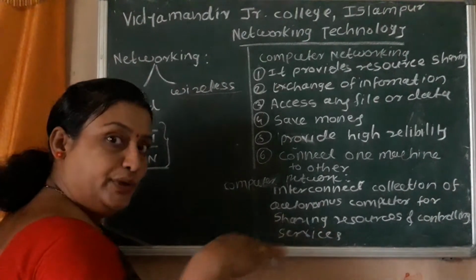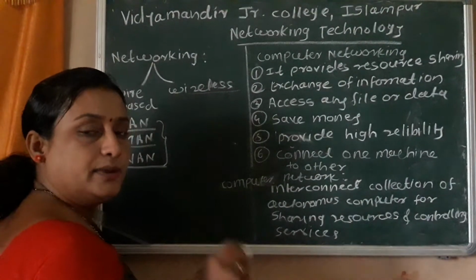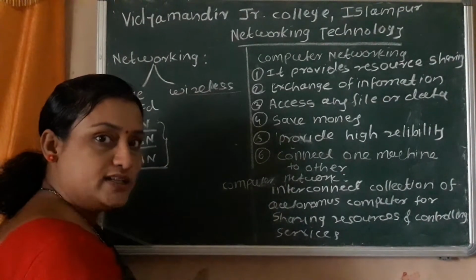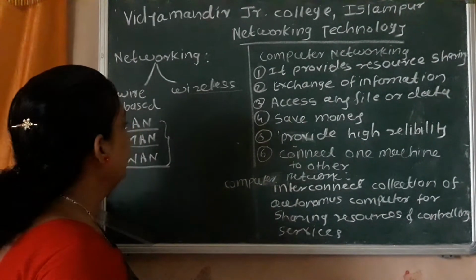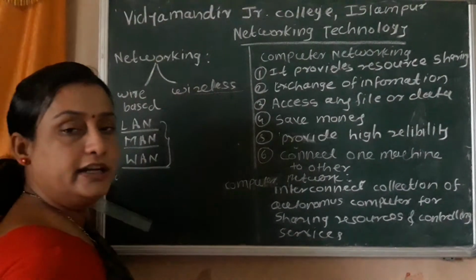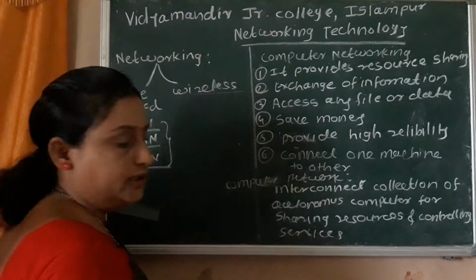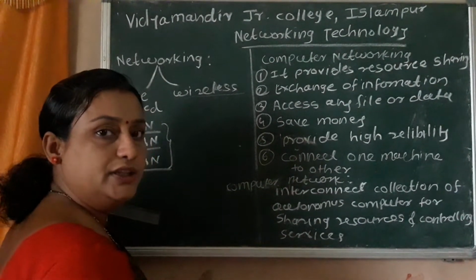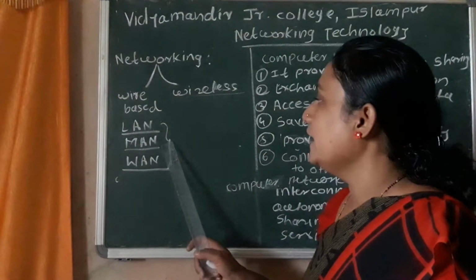Local area is limited to a small distance or area, which is considered the main part to establish the networking, and it is the smallest networking. For example, in our college lab or in our home, one room networking, two room networking, totally depend on local area networking. Metropolitan area networking means in one city a number of branches are connected with each other, or small distance nodes connected with each other. That type of networking is called metropolitan area networking.